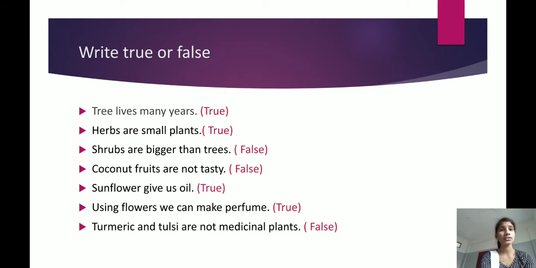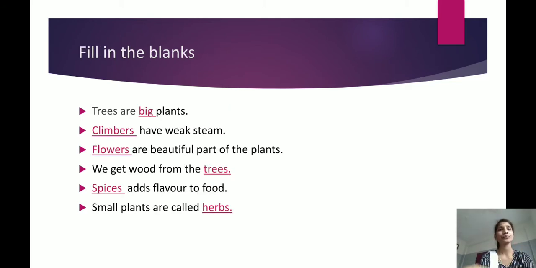Using flowers, we can make perfumes. Yes or no, children? We can get perfume from what? Flowers. Yes or no? Yes, then it is true. The turmeric and tulsi are not medicinal plants. Are these two not medicinal plants? No, these two are medicinal plants. So it is false. Got it, children? Yes. The next, fill in the blanks.